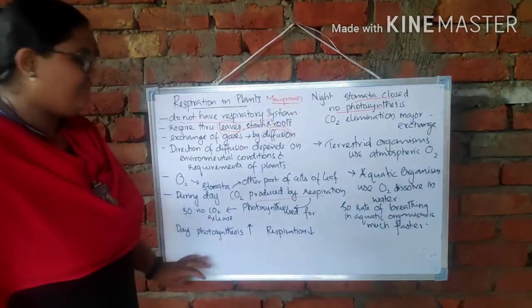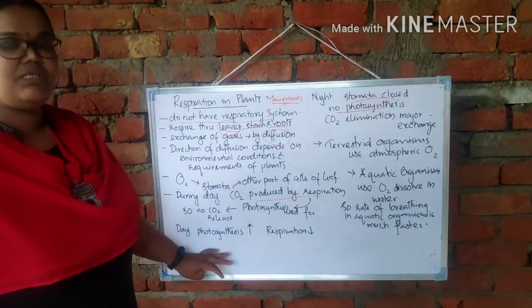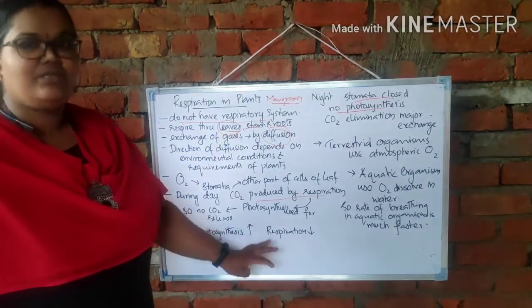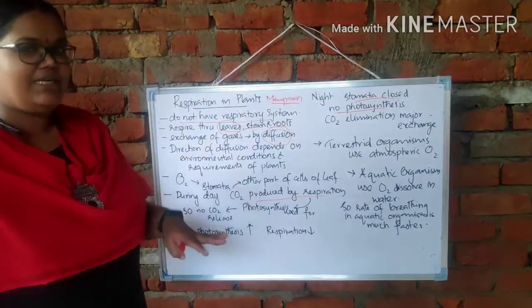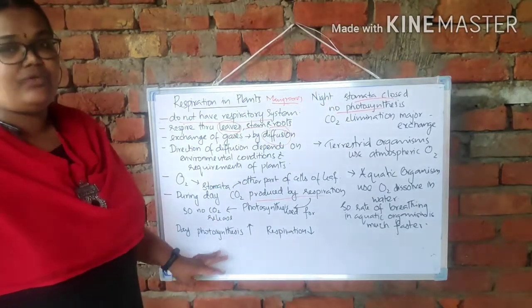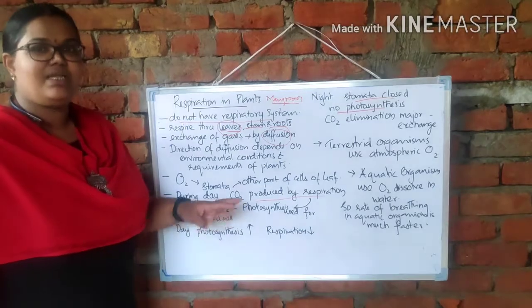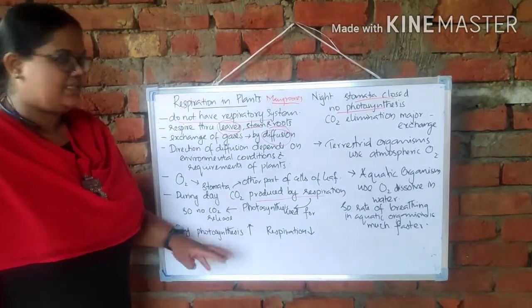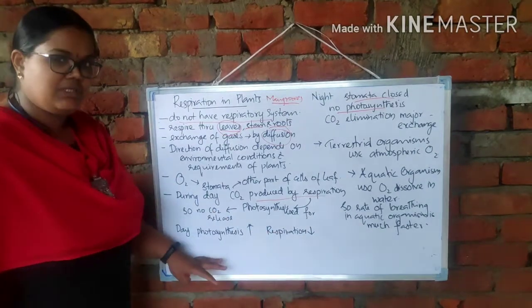But in the daytime, if you are checking the rate of photosynthesis and respiration, the rate of photosynthesis will be really high compared to respiration. Respiration is a continuous process, whether daytime or nighttime, it will be there. But in the daytime they prepare their food, which means photosynthesis will occur more, and comparatively the rate of respiration will be very low. Whatever carbon dioxide is produced there will be utilized for photosynthesis.